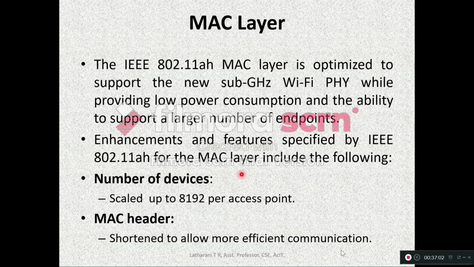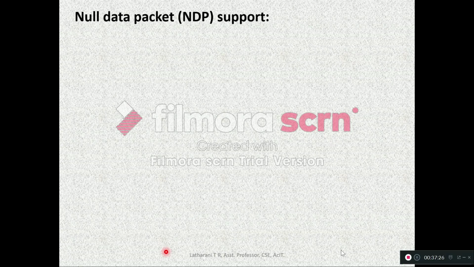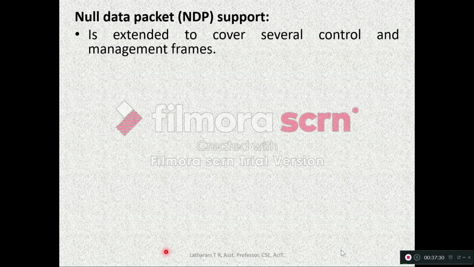So the MAC layer enhancements in this technology are: the number of devices is scaled up to 8192 per access point. 8192 devices per access point can be connected. Then the MAC header is shortened to allow more efficient communication. Then the null data packet, NDP, is extended to cover several control and management frames.